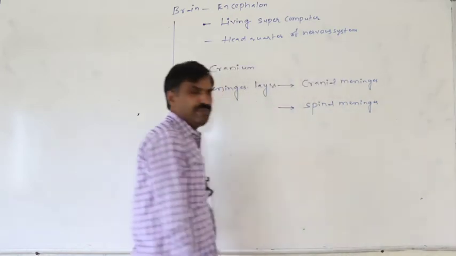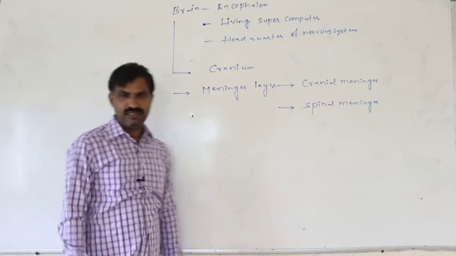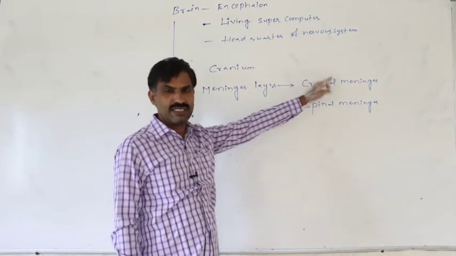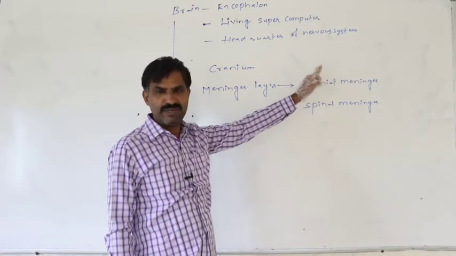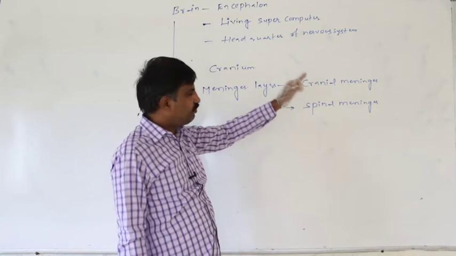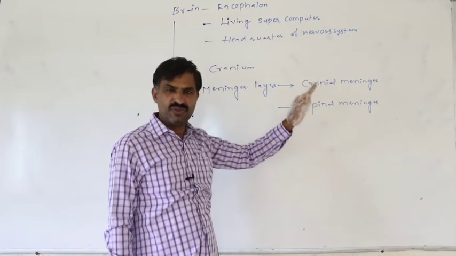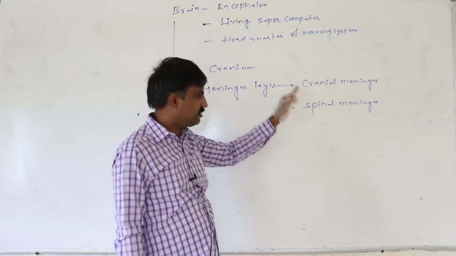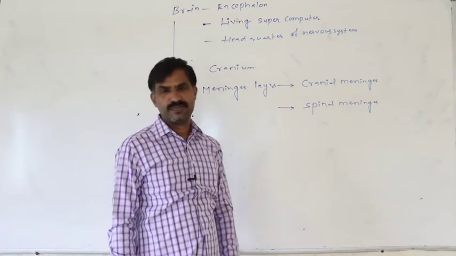So protective membranes present around the brain are the cranial meninges. Protective membranes present around the spinal cord are the spinal meninges.